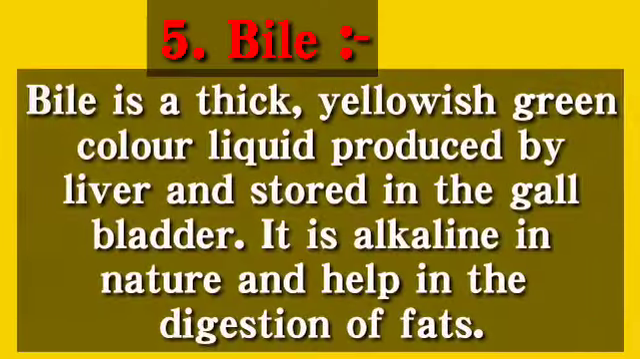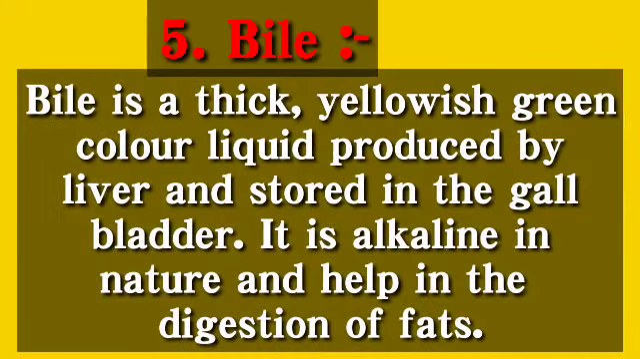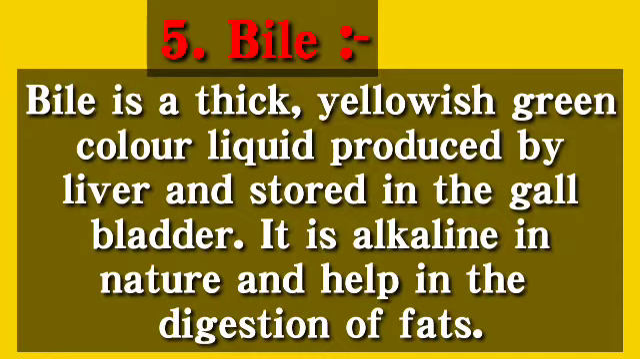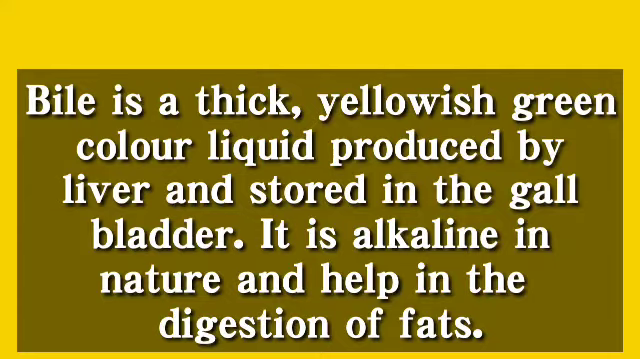Next is bile. Bile is a thick yellowish green color liquid produced by liver and stored in the gallbladder. It is alkaline in nature and helps in the digestion of fats. Means bile juice helps in digestion of fats. After addition of bile juice, the fats start to digest. So it is secreted from the liver.